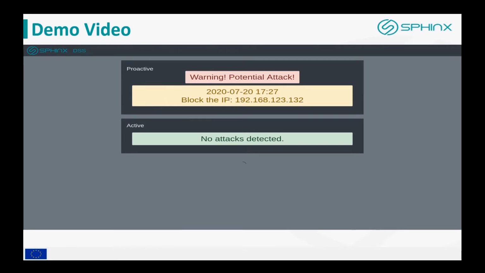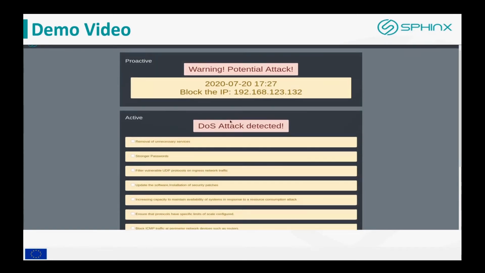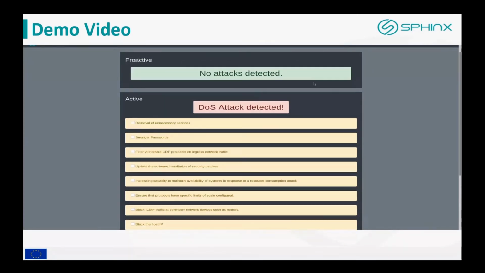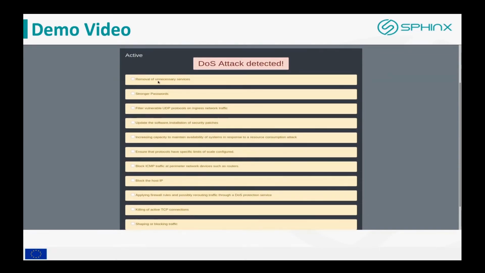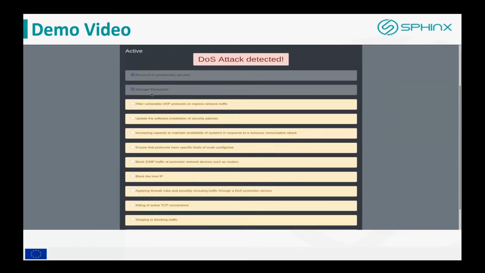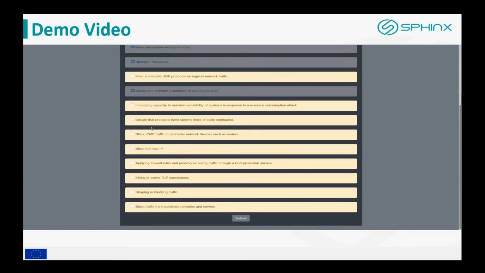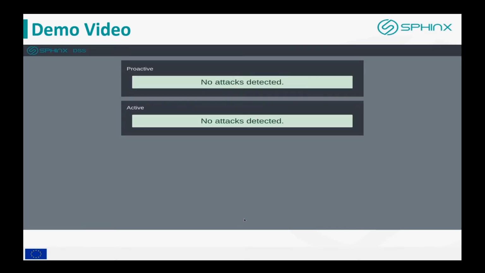We show the timestamp, the IP of the attacker, and what we see underneath right now is that the denial of service attack was detected, and we have some suggestions according to the denial of service attack, which was identified by other components, I have to say. This is the active functionality.